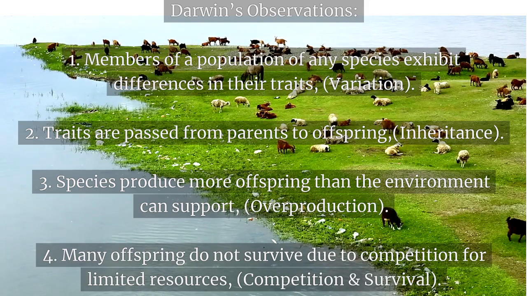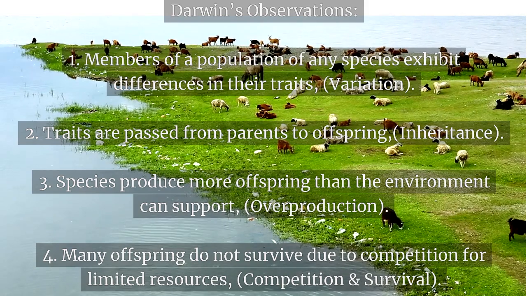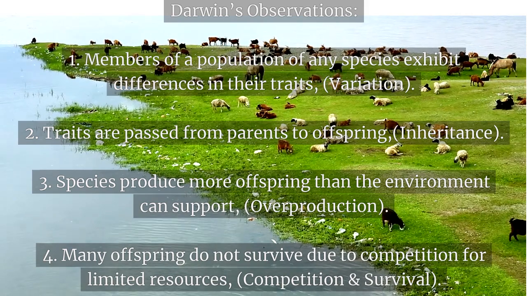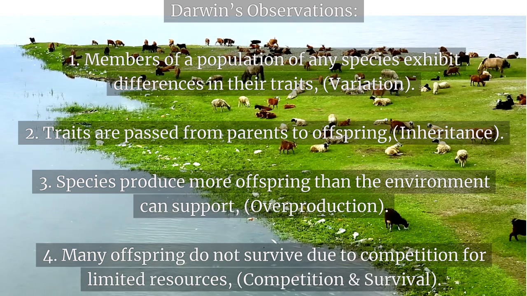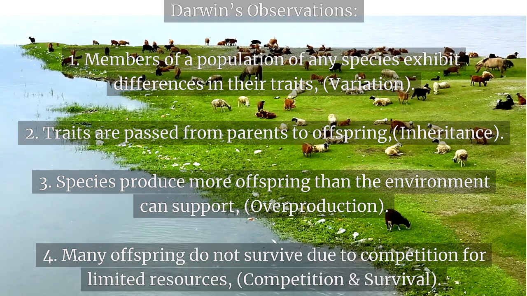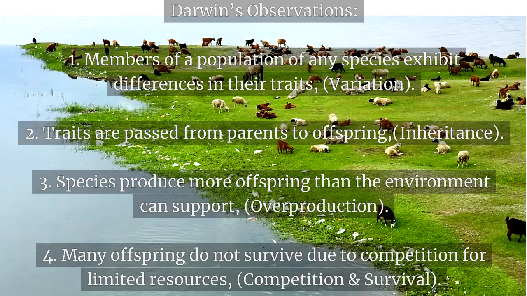Darwin observed that members of a population of any species exhibit differences in their traits. Traits are passed from parents to offspring. Species produce more offspring than the environment can support. Many of these offspring do not survive due to competition for limited resources.